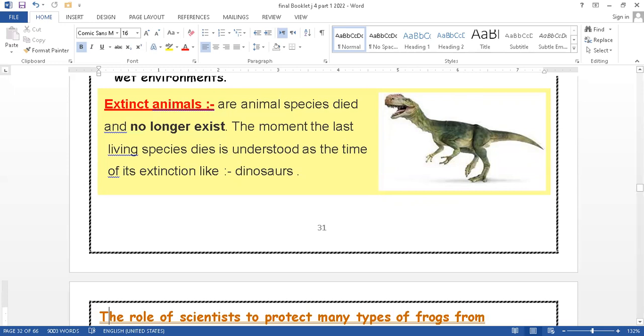So at first they were endangered animals. After that they became extinct animals. And now amphibians are at the stage of endangered animals. So scientists started to be interested in this type of animal to care about them and to avoid their extinction.